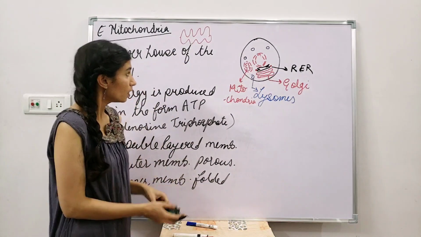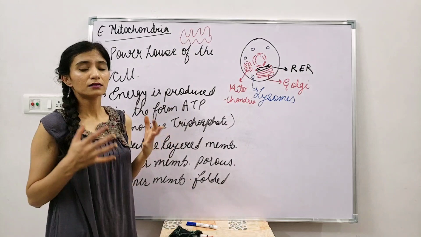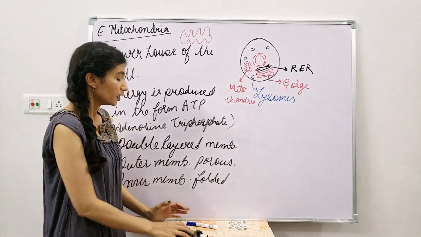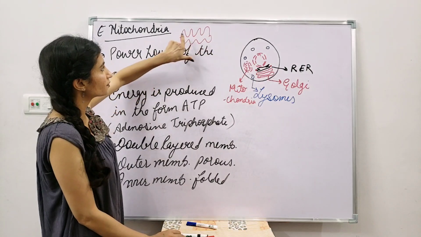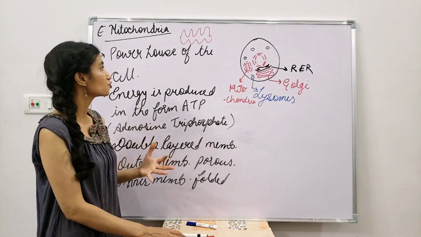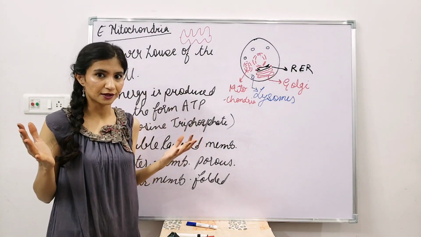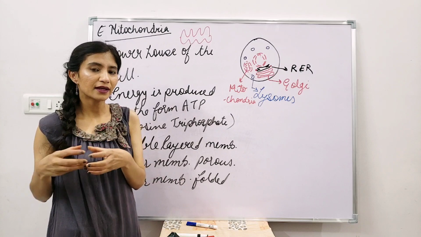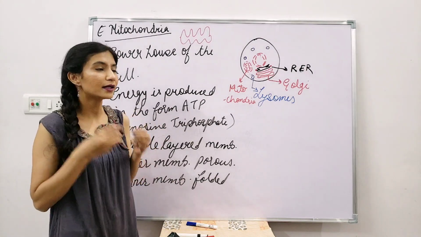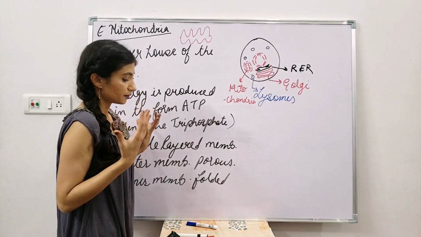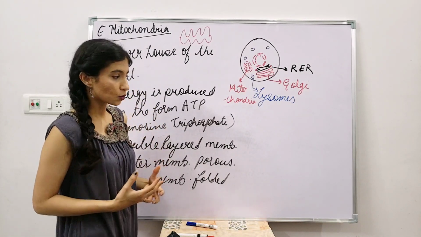Now, what is the use of this folded membrane? The basic use of the inner folded membrane of mitochondria is to provide a large surface area so that many new chemical or maybe mechanical activities can take place, and more of the ATP can be used in those things.